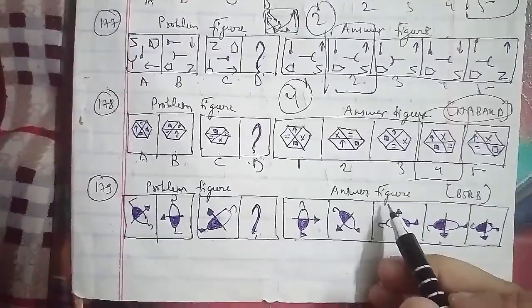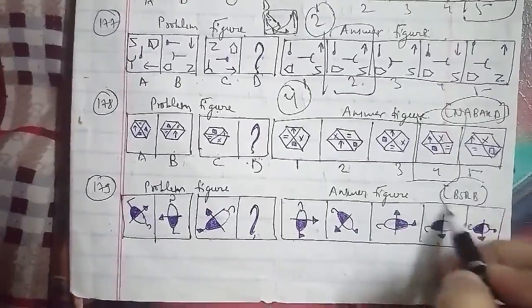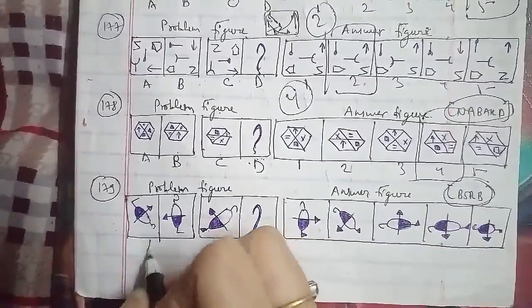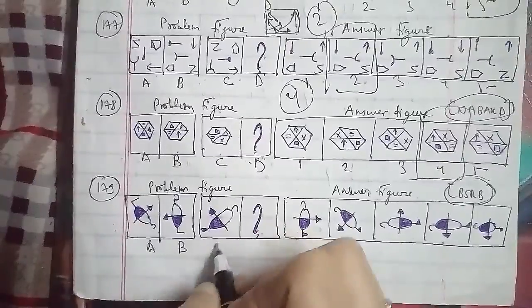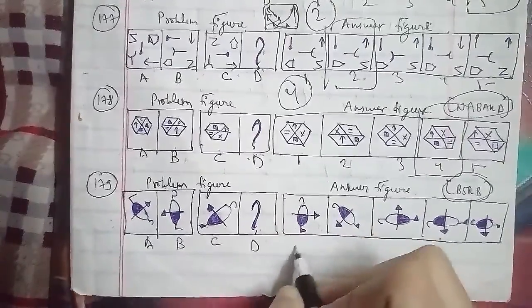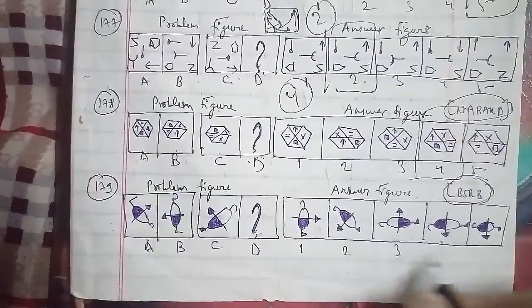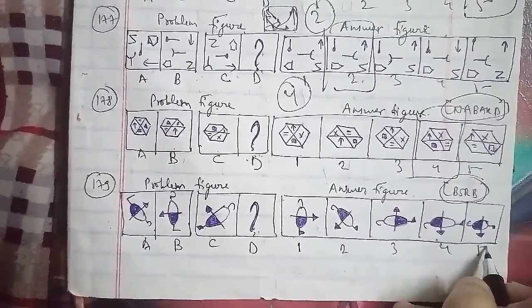and these were the answer figures as well, which have been asked in the BSRB question paper here, which are named as A, B, C, D. These have been named as 1, 2, 3, 4 and 5 respectively here.